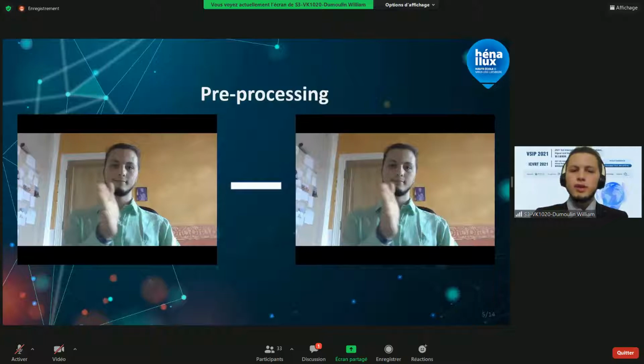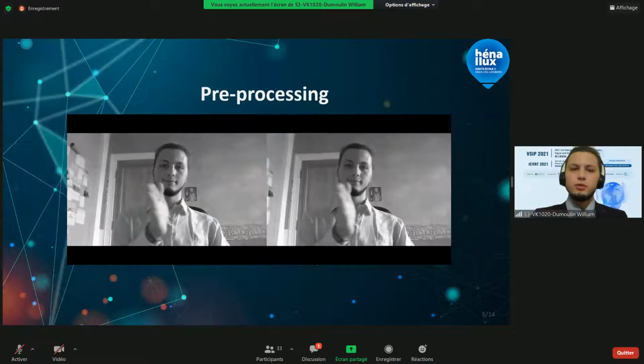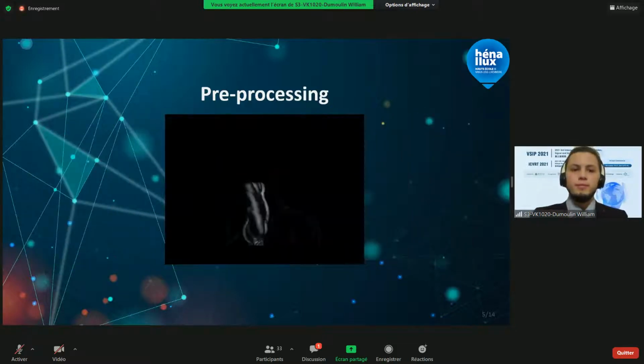We want to analyze only the gesture. We don't want to keep information about the background or the person who made the gestures. Therefore, we isolate the movement between each frame. The process is very simple. Each frame is converted from RGB to grayscale. Then we calculate the distance between each pixel of the two successive frames. The next step is to resize the image to a smaller scale. And finally, the value of the pixel is normalized between 0 and 1, so we can give it to the model.